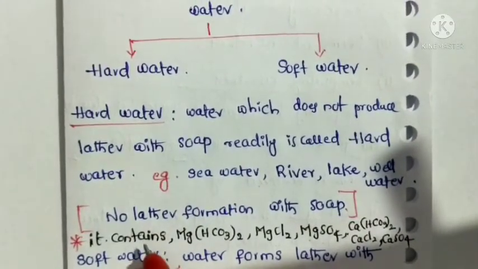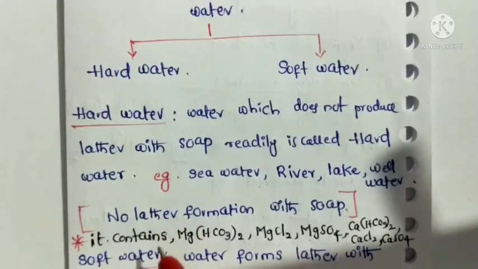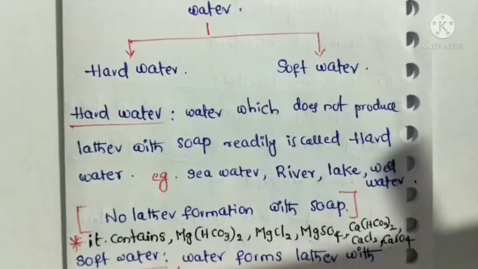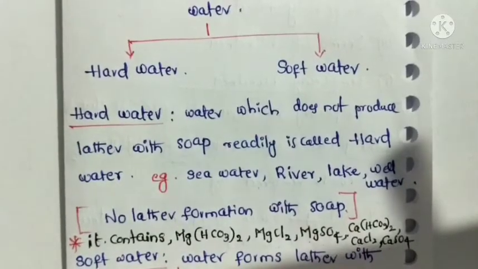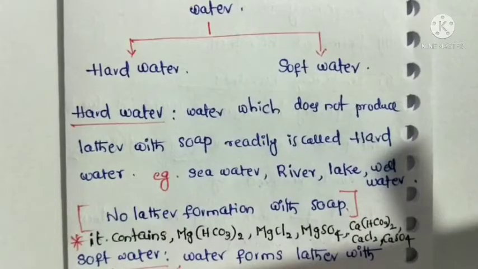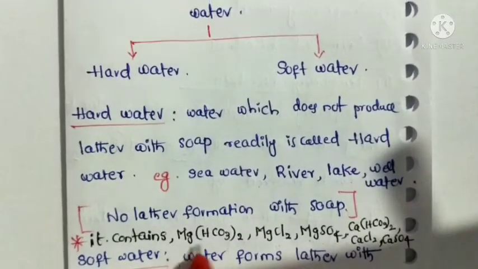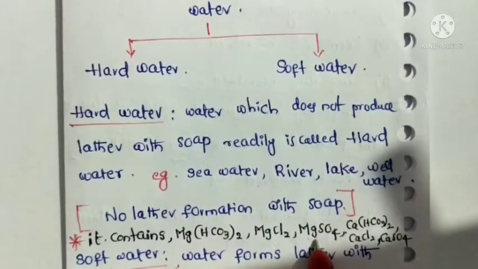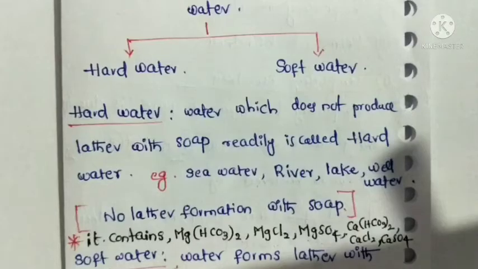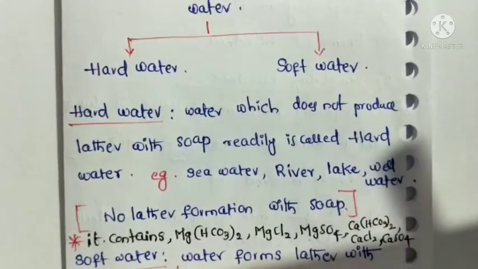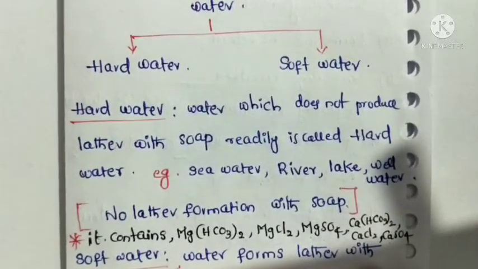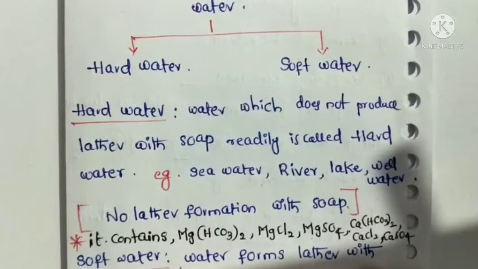Why does hard water not produce lather? Because it contains magnesium and calcium salts. Those are magnesium bicarbonates, magnesium chlorides, magnesium sulfates, calcium chloride, calcium bicarbonates, calcium sulfates. Due to the presence of these magnesium and calcium salts, water has hardness.